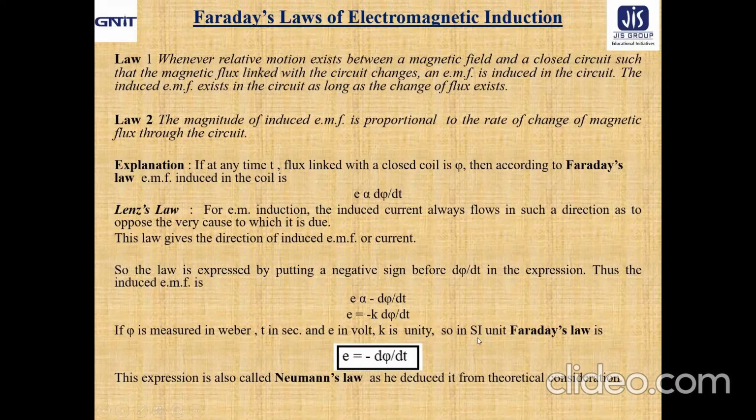So in the SI system, Faraday's law is formally expressed as E equal to minus d phi/dt, which is also called Neumann's law, as Neumann deduced it from theoretical consideration.